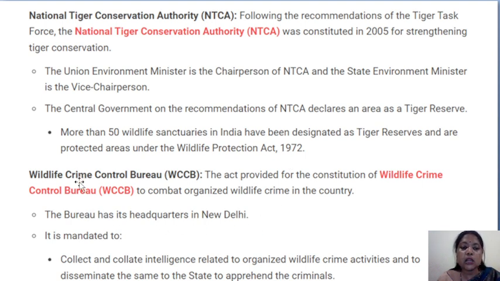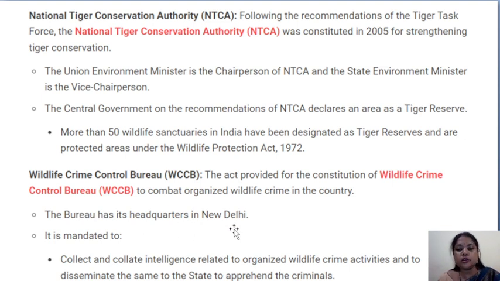Okay, and another organization is the Wildlife Crime Control Bureau. The Act provides for the constitution of the Wildlife Crime Control Bureau to combat organized wildlife crime in the country. The bureau has its headquarters in New Delhi.